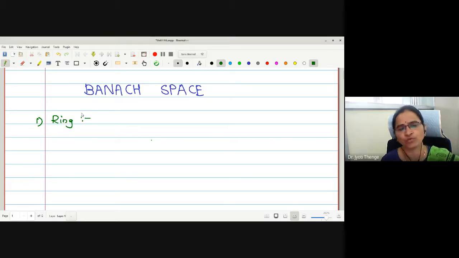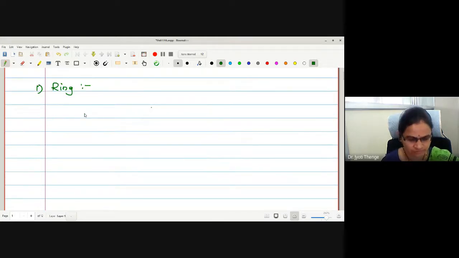I will not go for group. Group is now very much familiar to us. We'll try to understand what is ring. What is ring? R is the symbol we were using, right? You have to tell me the definitions.